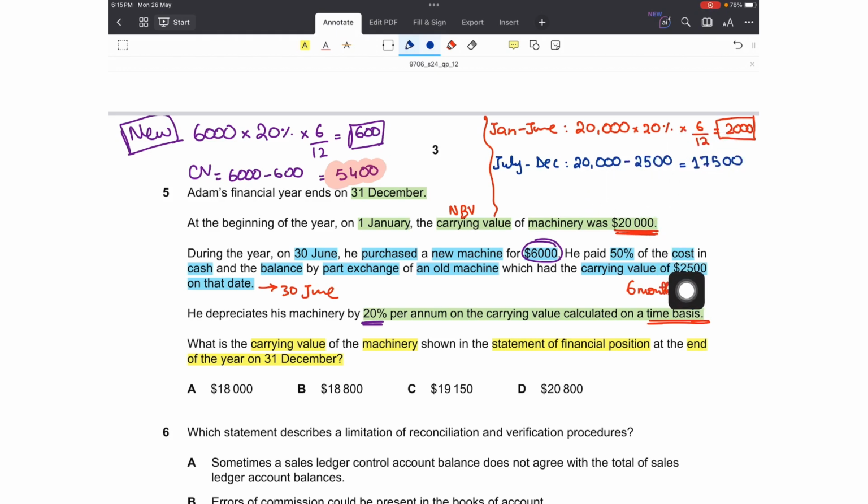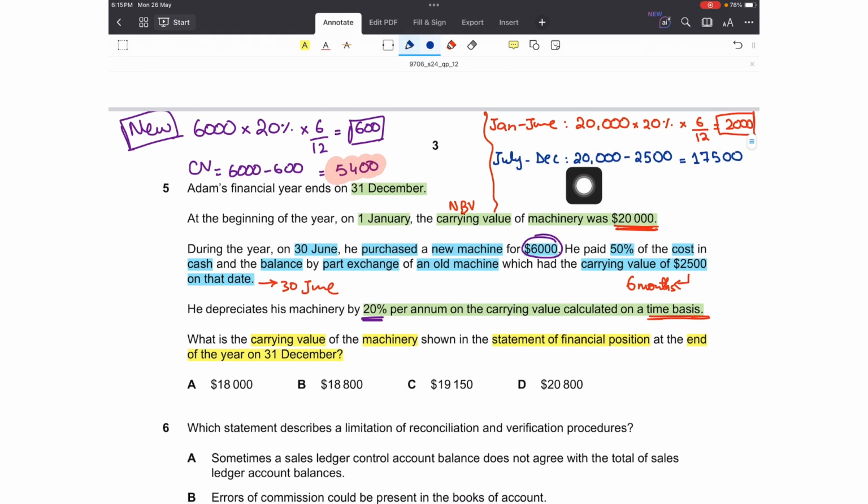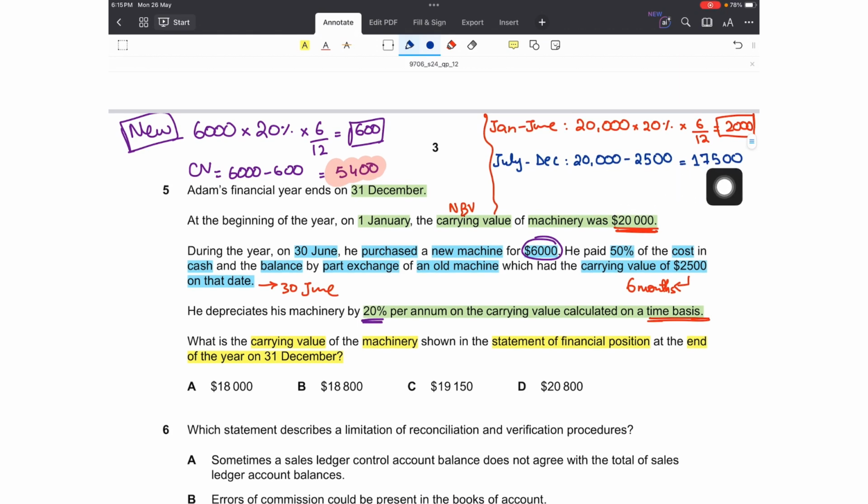I am subtracting the asset disposal value, and with this I am also subtracting its depreciation from the carrying value at the opening date. This will leave me with the value for those assets which remained in the business from July to December, right? The old remaining assets. Now on this value I will charge the depreciation of 20%, but for the remaining 6 months only, and that will be 1,750. Why did I do this? Because I wasn't given the opening net book value or the opening carrying value separately for the asset that is being disposed of on 30th June, so I couldn't find that value.